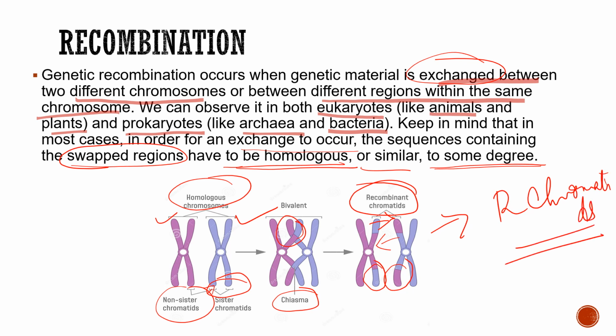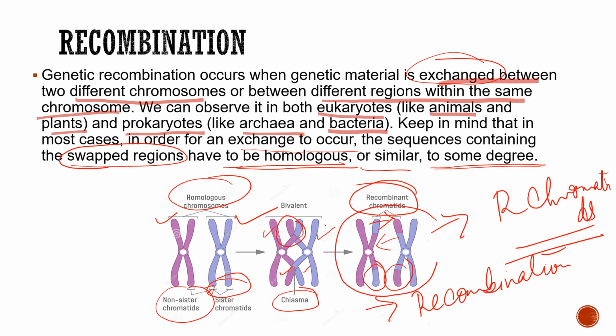This process is very important, and this is recombination. Some part of genetic material from this parent has gone to this part, and some has gone from this part to this part. So a new combination of chromosome has occurred, that is a recombinant one, having recombinant chromatids. If you understand this clearly, then you will understand recombinant DNA technology in the higher classes or in the long term.